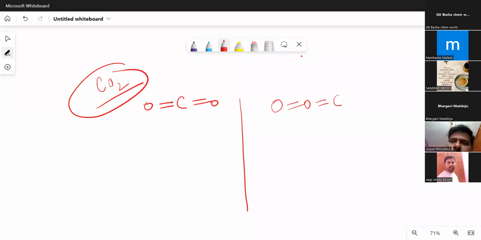Can I write like this also? Why can't I write the carbon dioxide structure like this? What's wrong with this structure? Why are we always writing this structure like this?